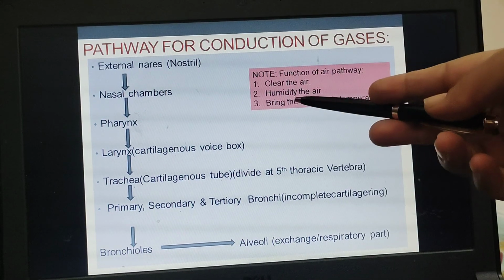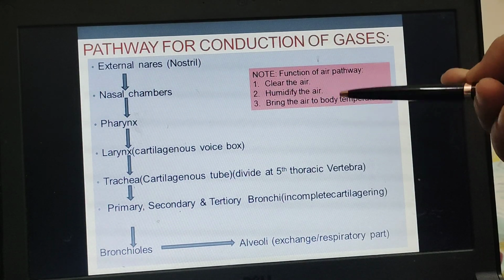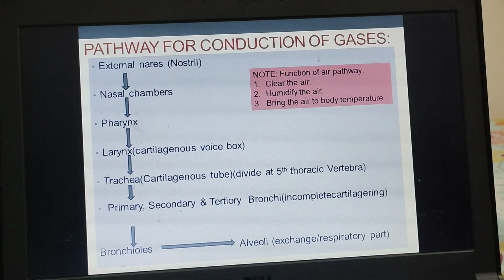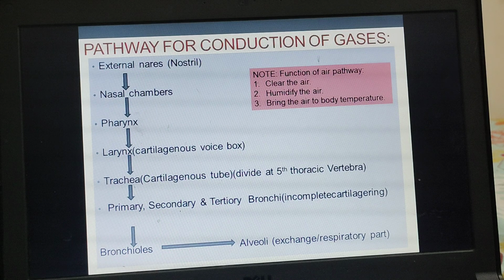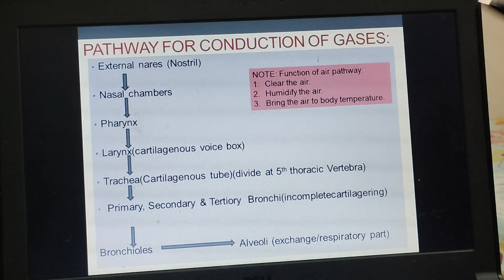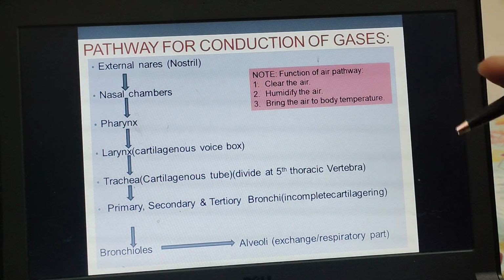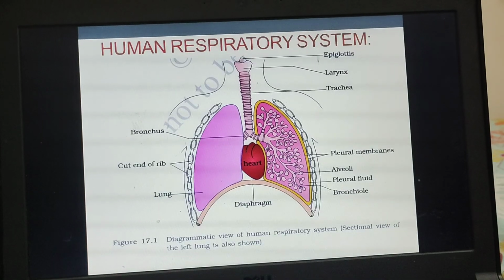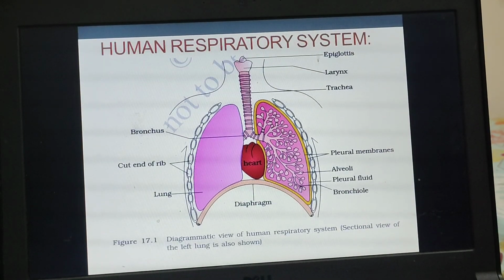And finally it brings the air to body temperature. Sometimes we are in a colder region, so the air is warmed, or sometimes we are in a warmer area, so the air is cooled down to our normal body temperature, so that the least tissue of our body gets damaged. So this is all about the human respiratory system.